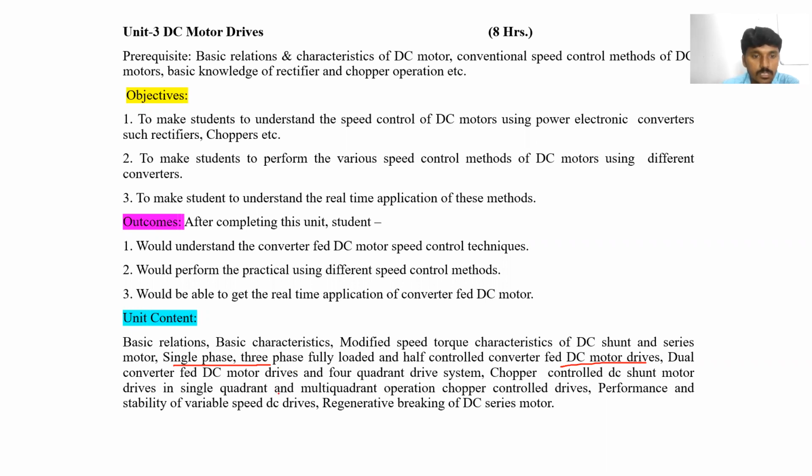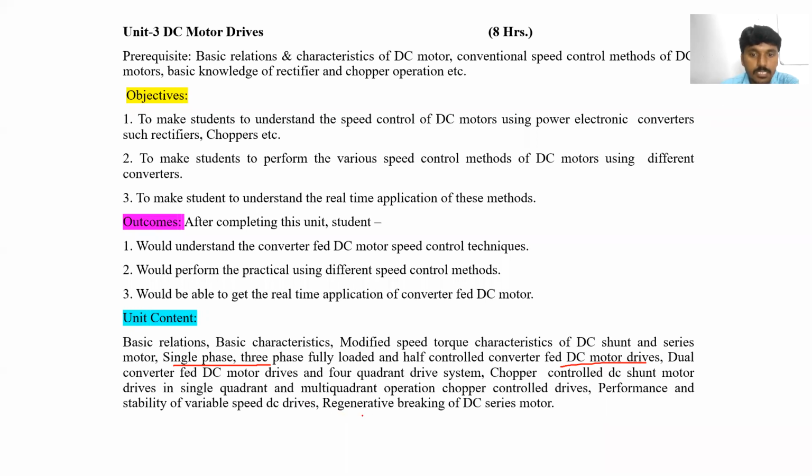We have solved some numericals on the rectifier, but we have not solved any numericals on the choppers. After the ISA examination, I will solve some numericals on the choppers. I have not given any numericals on the choppers in the first ISA examination. I have given numericals only on the rectifiers. Is it clear?